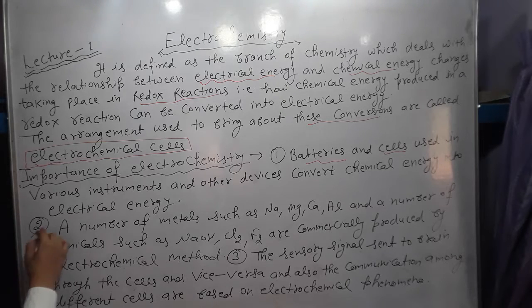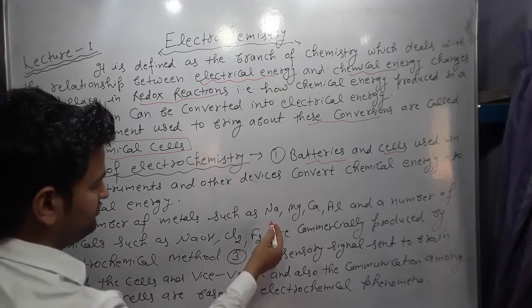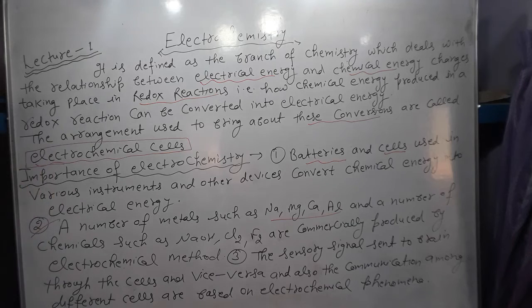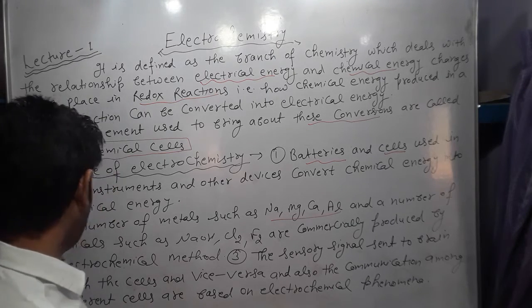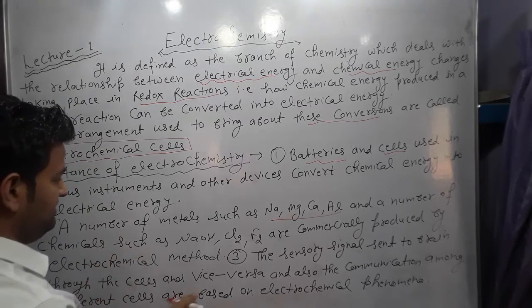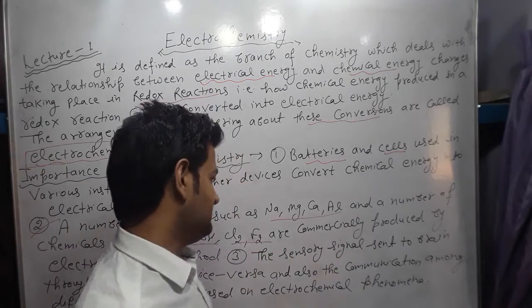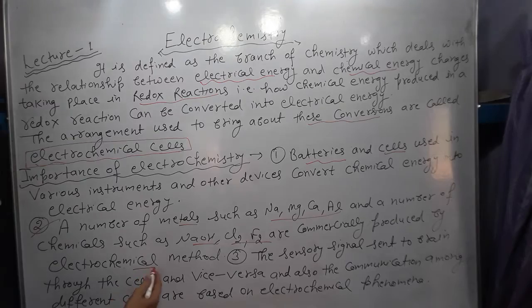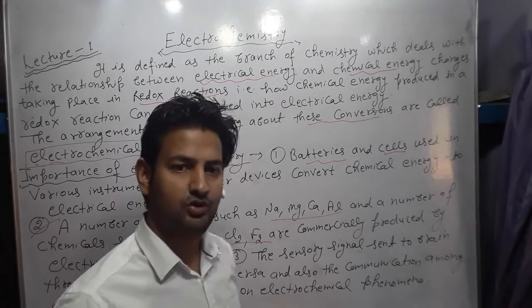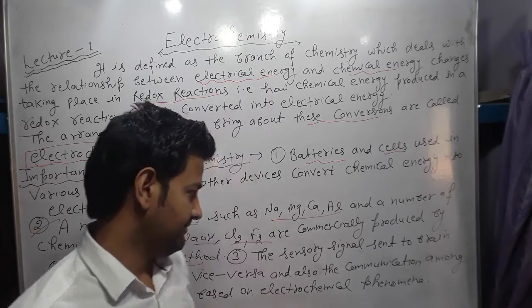Second importance is that a number of metals such as sodium, magnesium, calcium, aluminium, and a number of chemicals are commercially produced on a large scale by the electrochemical method. This is the second importance of electrochemistry.